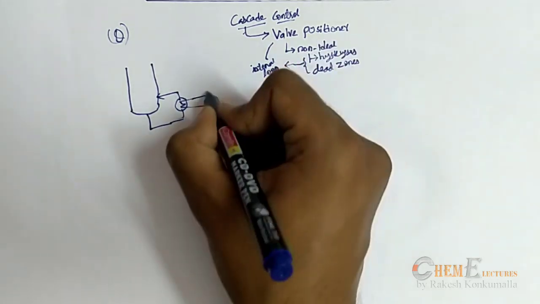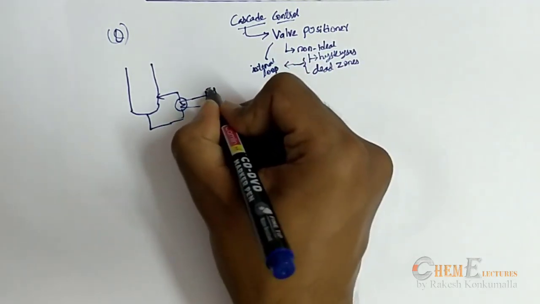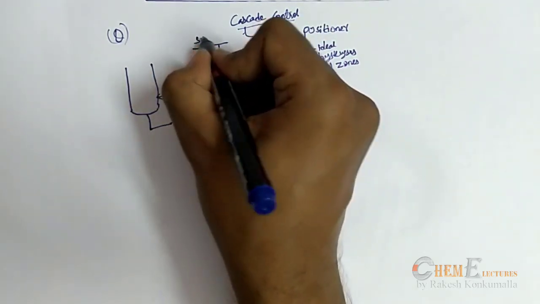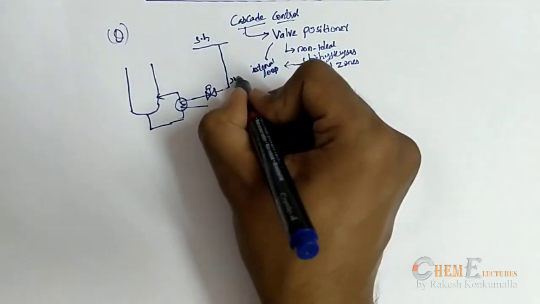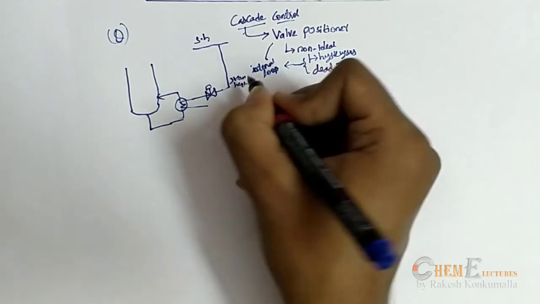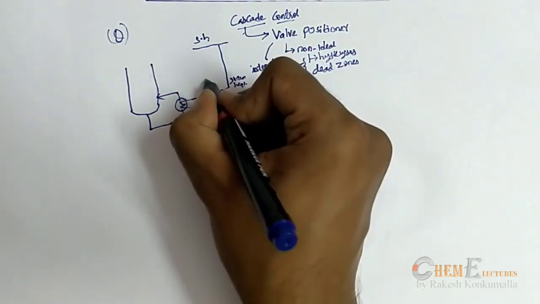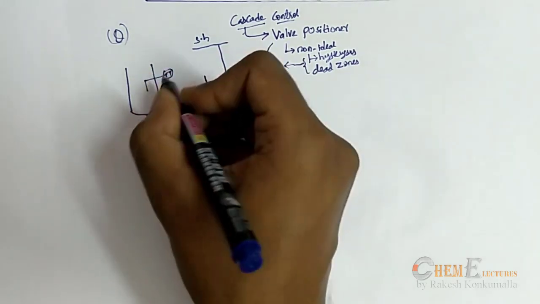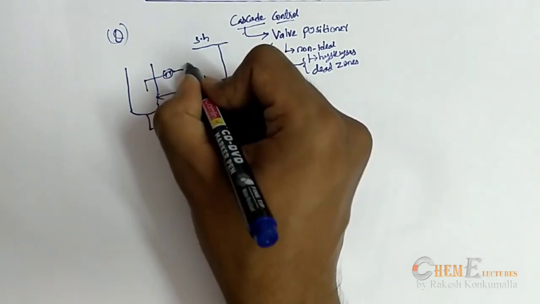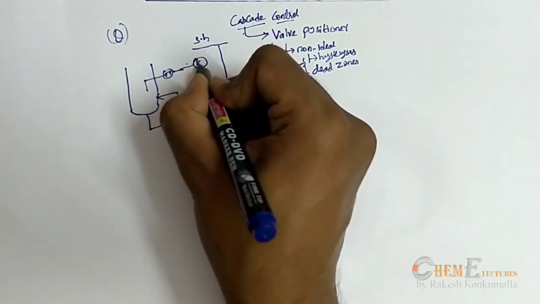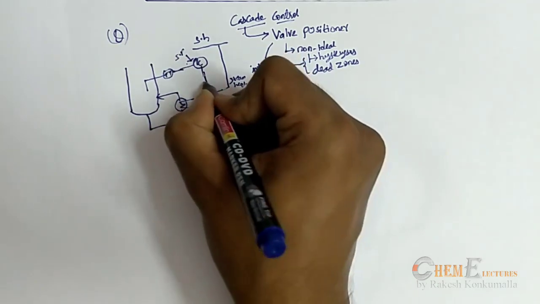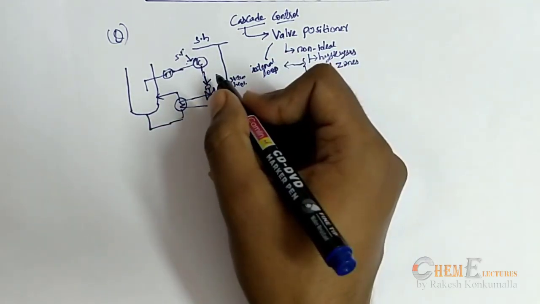Now here I am just drawing a feedback control loop for this system, where the inlet will be coming from a steam header, and this control valve takes the temperature of this distillation column through a temperature transmitter and a temperature controller with a set point used to control the control valve.